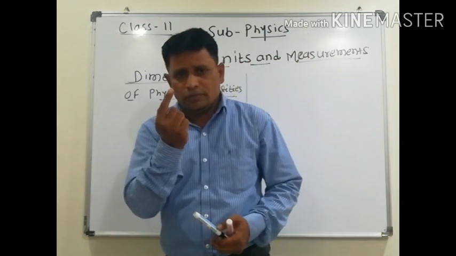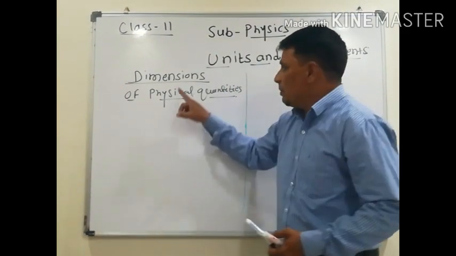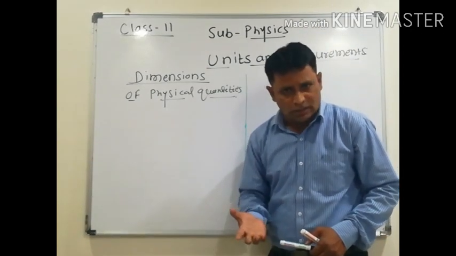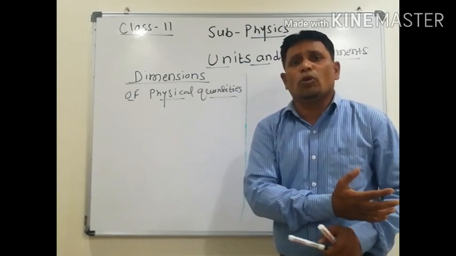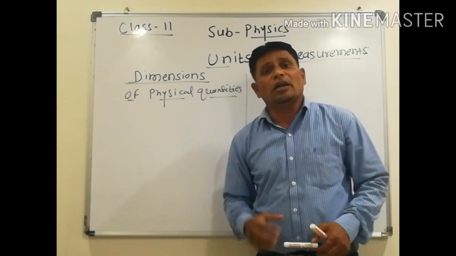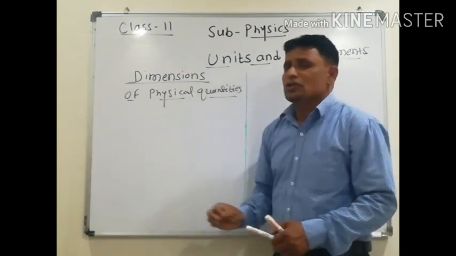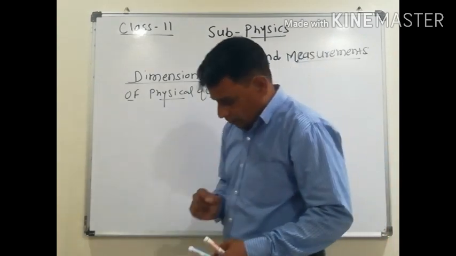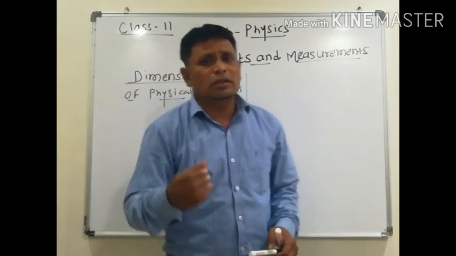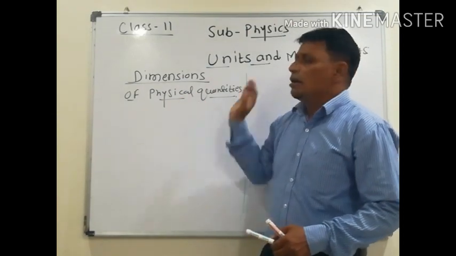One thing is supportive for you. You know there are types of physical quantities. There are 7 fundamental physical quantities, there are 2 supplementary physical quantities, and there are an infinite number of derived quantities. We have to find the dimensions of those quantities. Now, what is the use of dimension? Why do we have to see this concept? Why was this concept introduced in units and measurement?